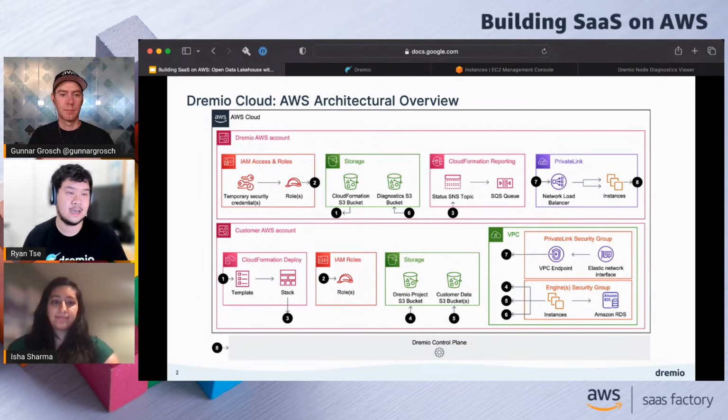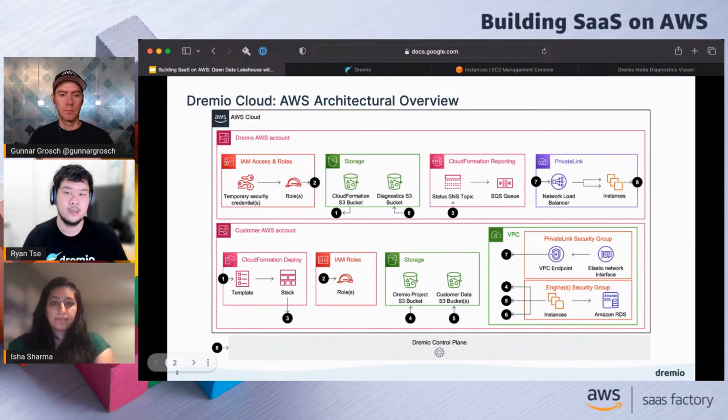Starting on the left-hand side, we have here Dremio's AWS account. Here for IAM access and roles, we use temporary security credentials and web identity federation. This allows us to access roles within our account from an external Kubernetes cluster. Then if we follow the arrow over, we go to our customer AWS account.